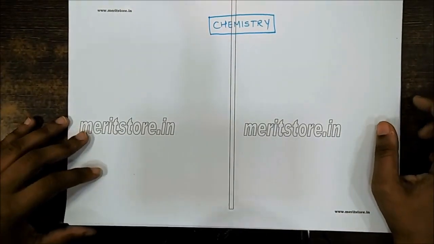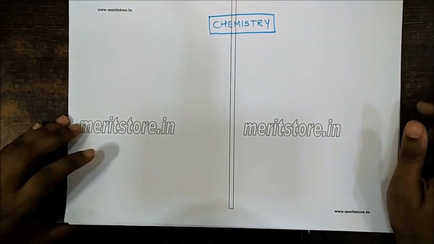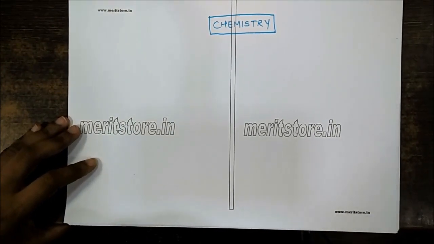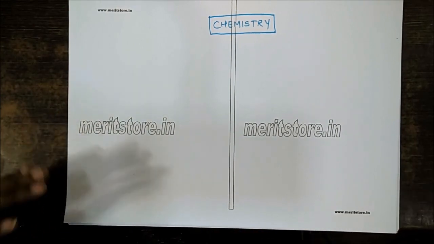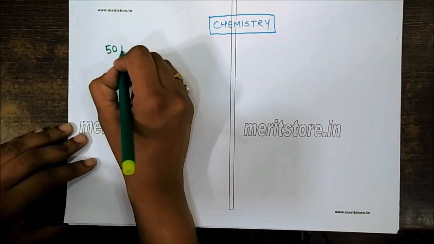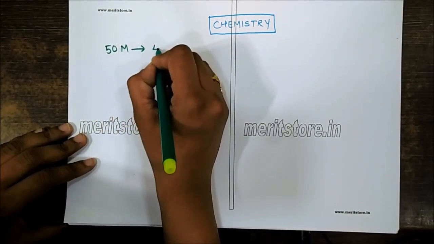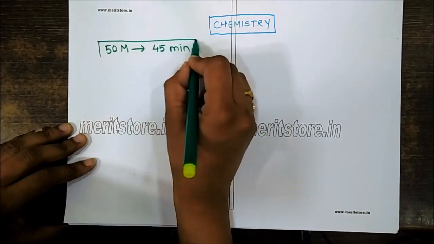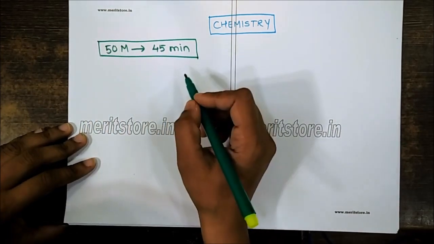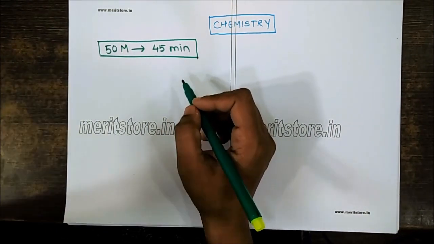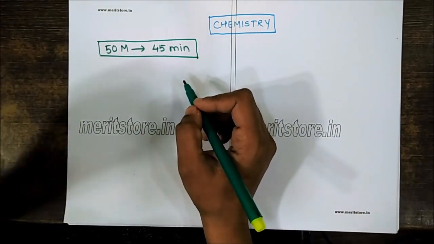Hello students, today we are discussing some of the important tips and important topics from chemistry. From an MCQ point of view in your CET, chemistry has a weightage of around 50 MCQs that you have to deal with in 45 minutes. That means for a single question, we have less than a minute. We have to utilize this time properly so that we can attempt all the questions with the best possible answers.